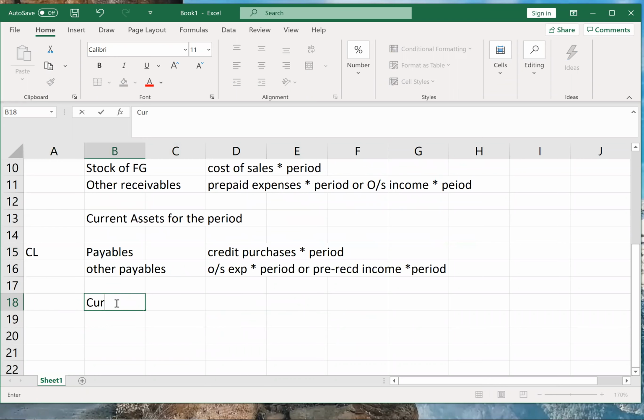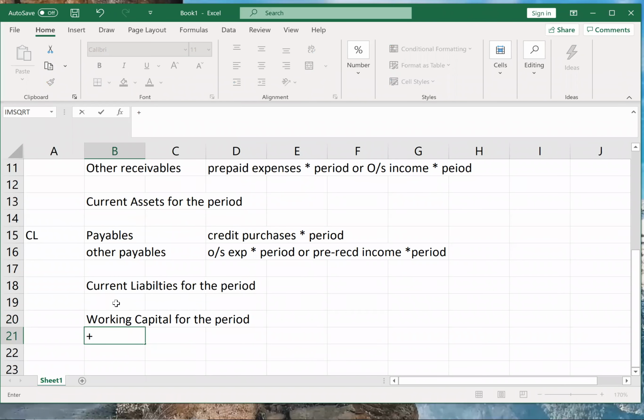Correct. So now I'll get current liabilities for the period. So current assets minus current liability gives me working capital for the period. Correct. But we'll not take this answer as our final answer.